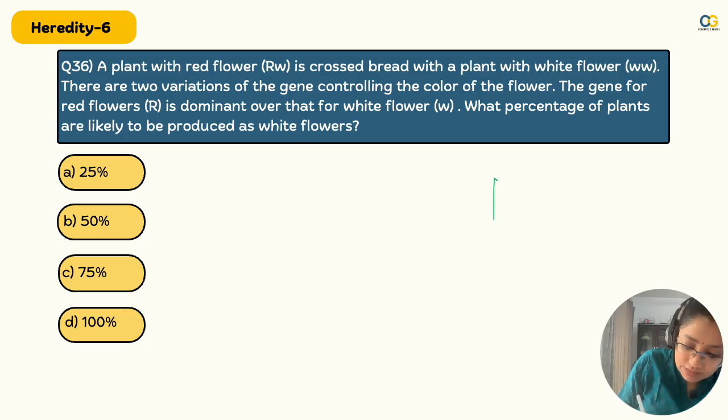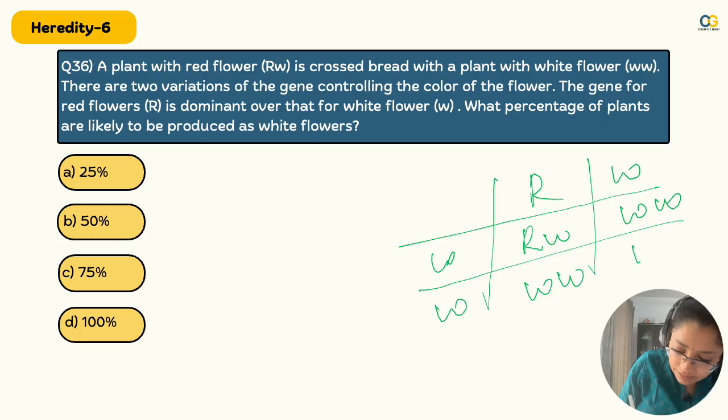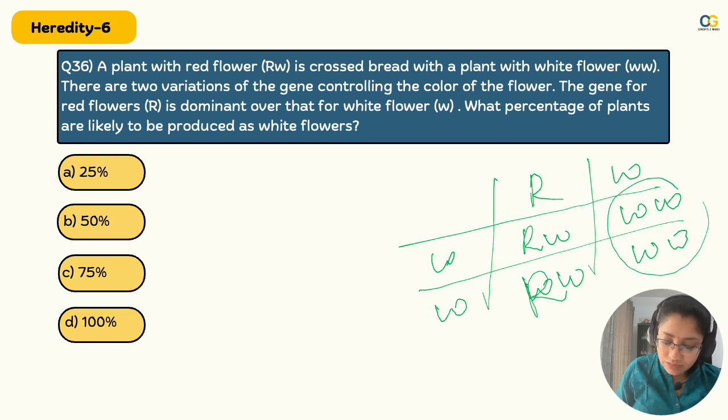Oh yes. So let's move to the Punnett square. I'll do the Punnett square here. Can't go wrong in this. So I will get RW, WW, WW and WW. Oh, achha, sorry. Yeah, RW ho gaya. My bad. So what percentage of flowers are likely to be white? WW, which is 50%, because R is dominant, red is dominant. उसने clearly बोल दिया था वो. Right? Very good. We are at 50%.